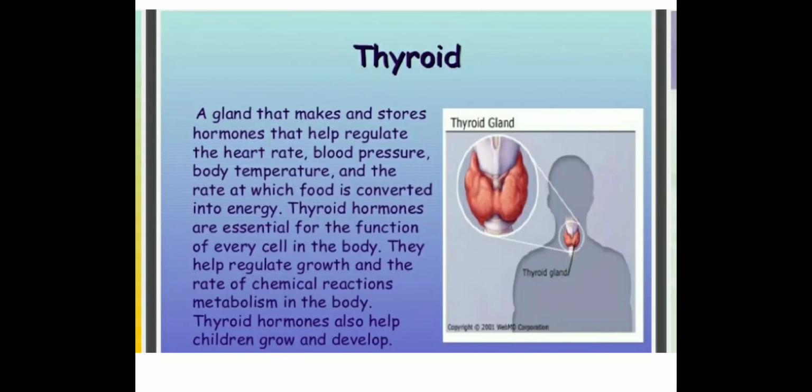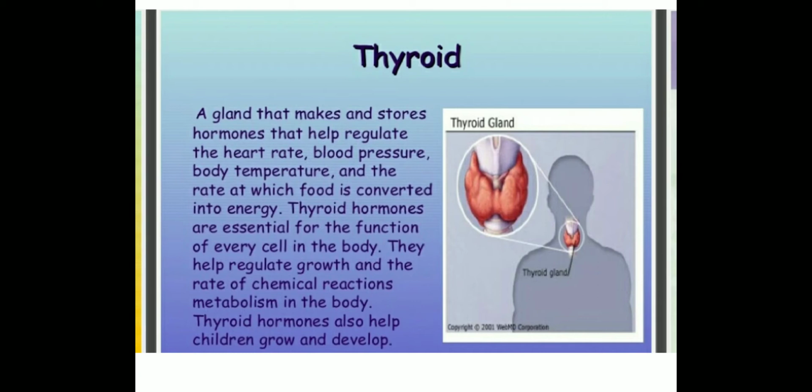Next is the thyroid gland. The thyroid gland makes and shares hormones that help regulate the heart rate, blood pressure, body temperature, and the rate at which food is converted into energy. It produces the hormone thyroxine. Its deficiency causes goiter. Goiter is a disease in which the throat swells.